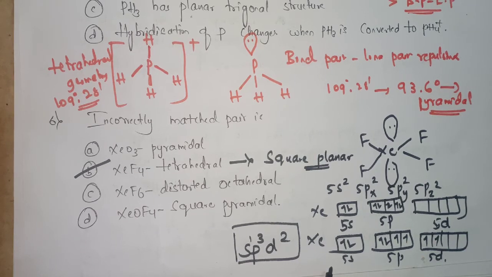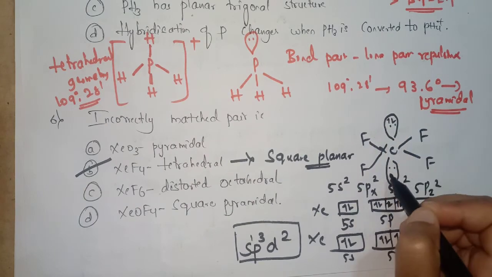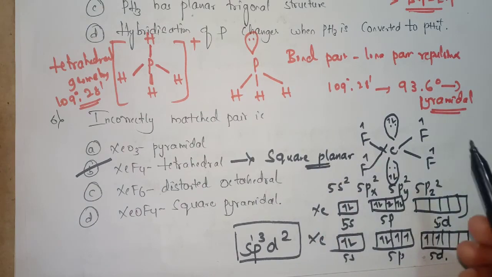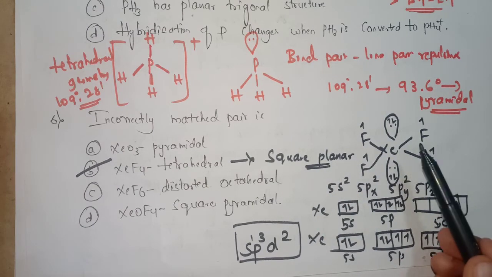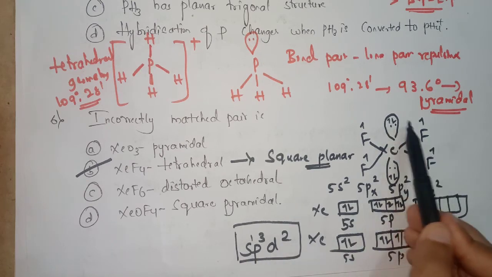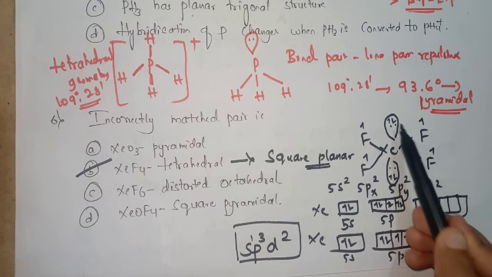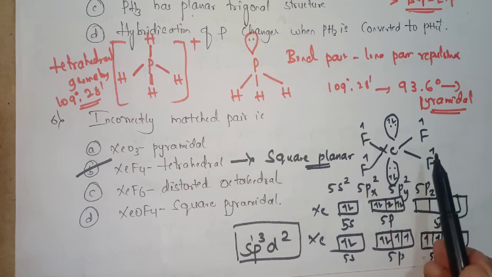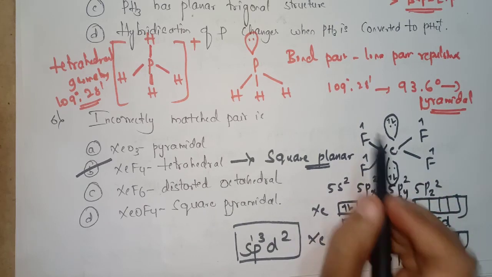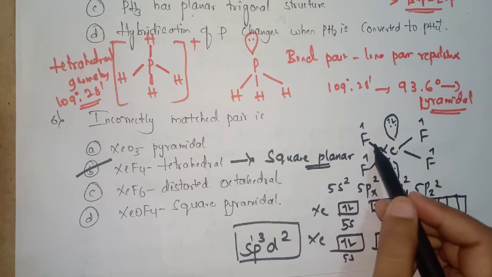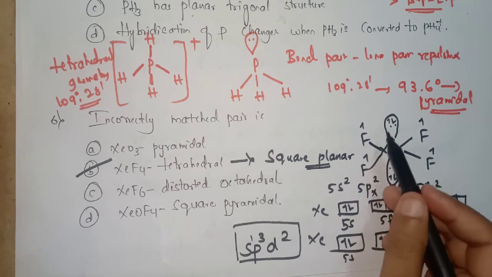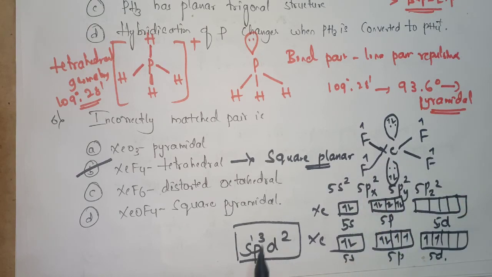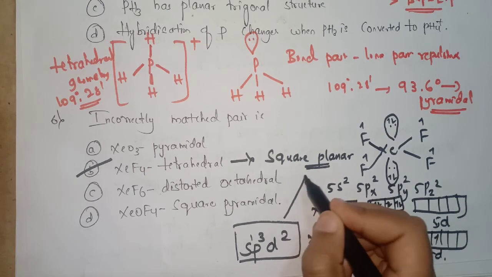So these two electrons, and here is 1 electron, here is 1 electron, like this they are situated. So the total is 6: 1, 2, 3, 4, 5, 6 electrons are situated like this. 2 pairs are situated as lone pairs of electrons and the rest of the others are situated here on the F atoms. So these will form the lone pairs and these will form the bonds with the F atoms. So this will give the structure. So you can say that sp3d2 is having square planar structure.